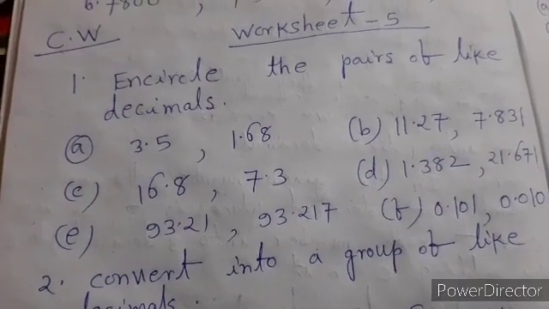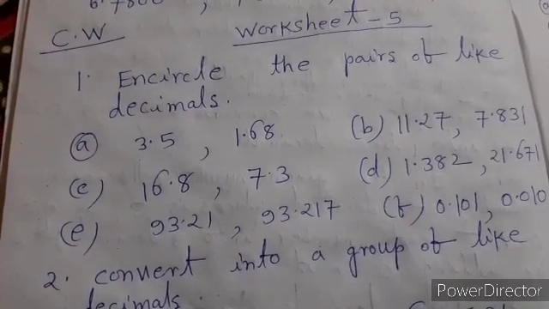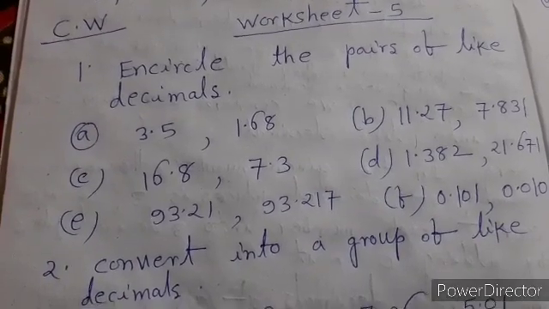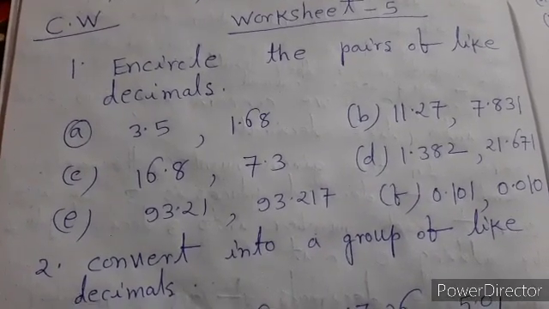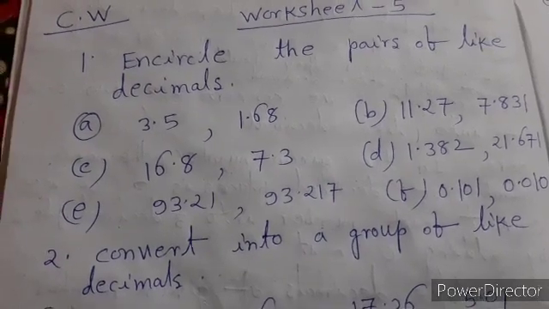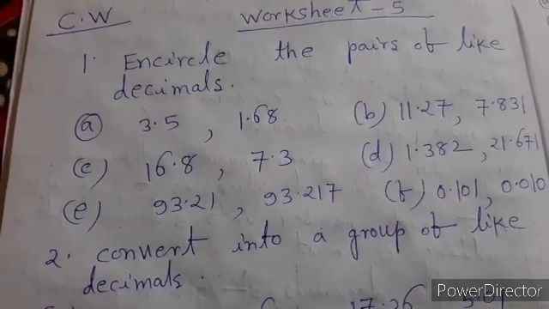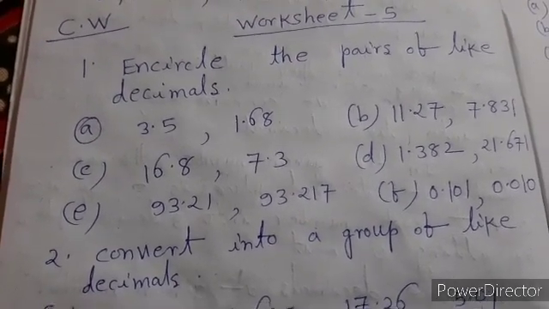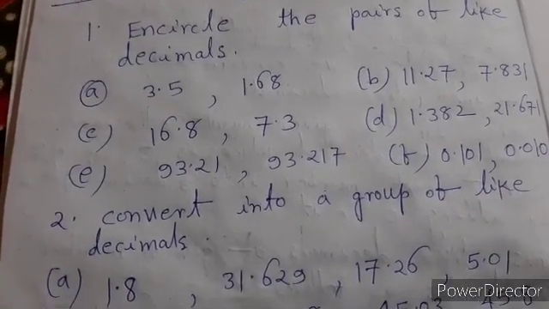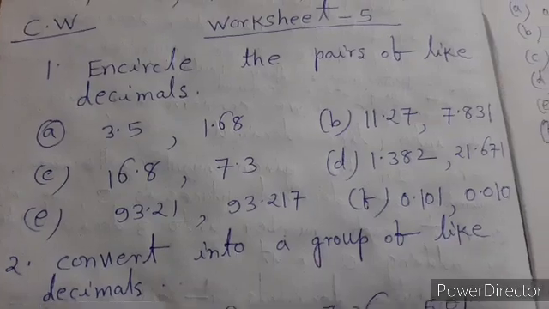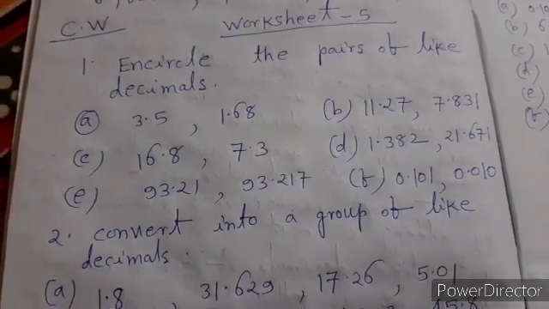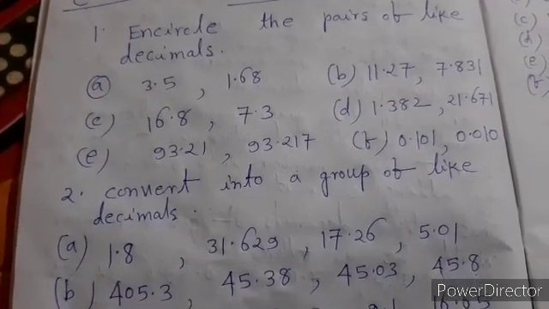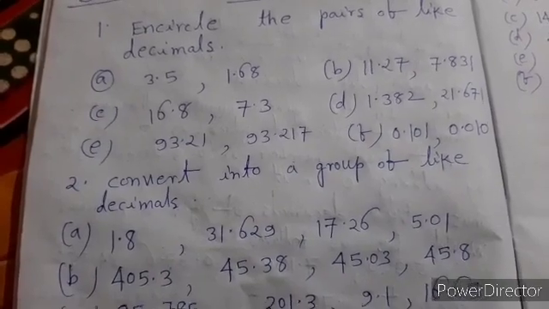Now I give you some classwork from worksheet 5. Encircle the pairs of like decimals: A 3.5, 1.68; B 11.27, 7.831; C 16.8, 7.3; D 1.382, 21.671; E 93.21, 93.217; F 0.101, 0.010. You have to encircle only those numbers which are like decimals.